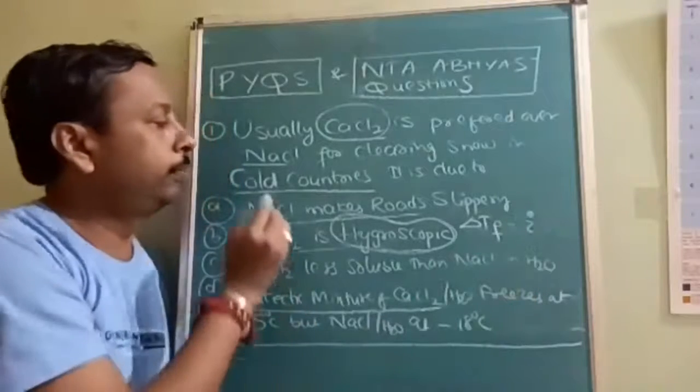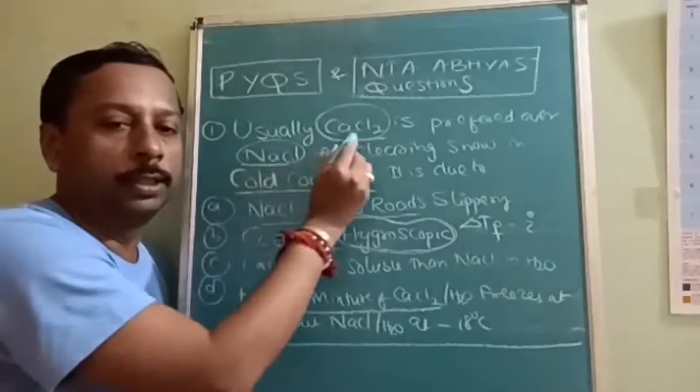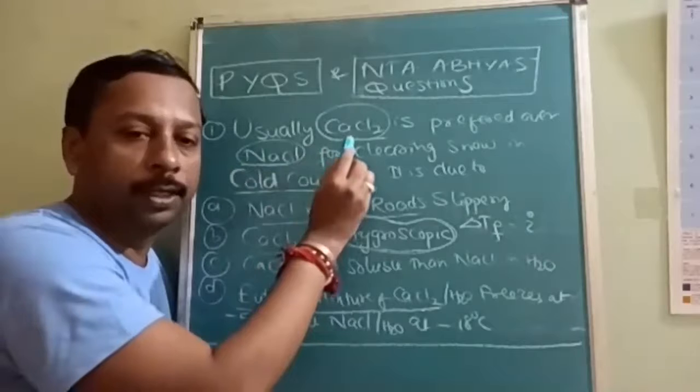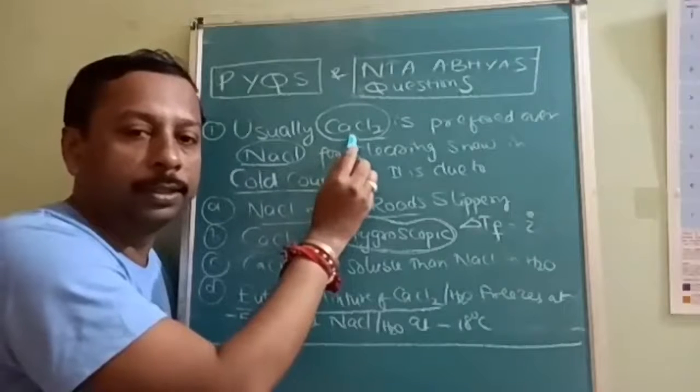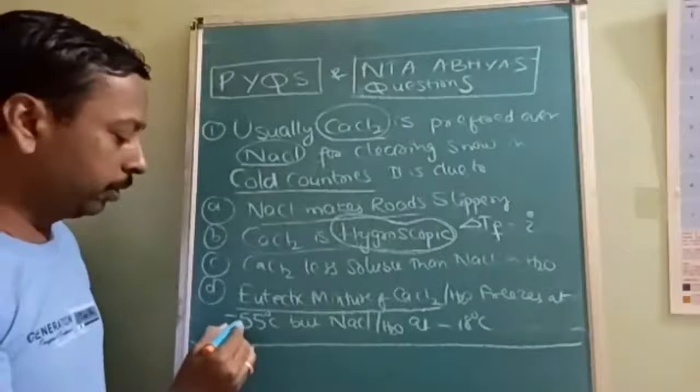If you cross check here, for NaCl the i value is how much? 2. For CaCl2 the i value is how much? 3. Because of the high i value, this depression is very high. See, quantitative values are also given.